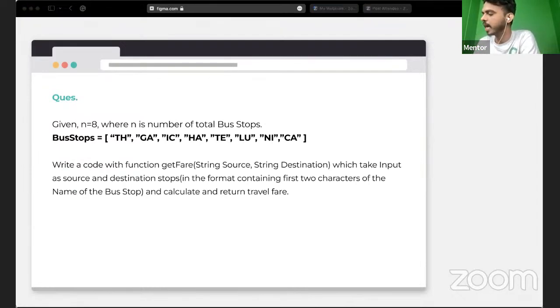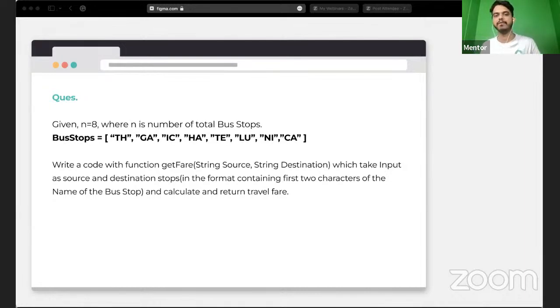All right. So this is what it's going to look like. Basically here we have 8 stops, where the n value is 8, which means the total bus stops are 8. If we convert that into a list, these are the abbreviations, like I said. These are the 8 values given in the question itself. So far, what we have explained is the concept that they try to explain to us.